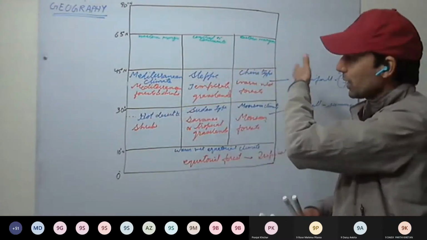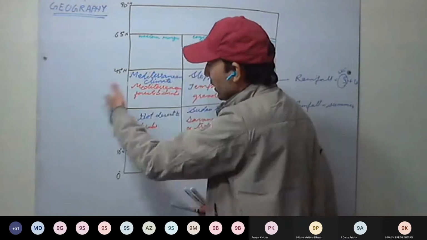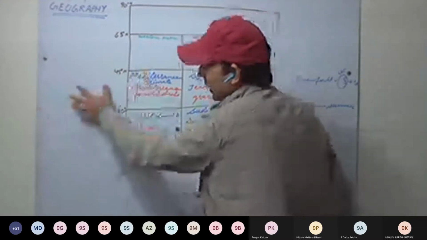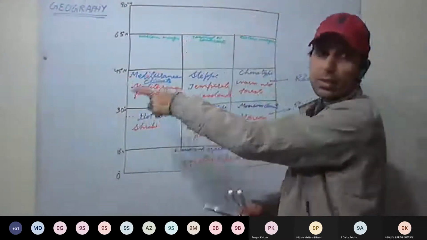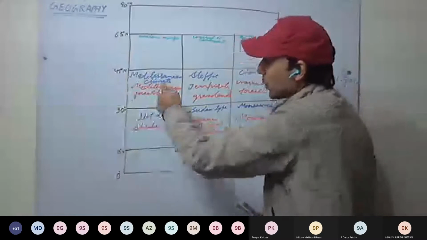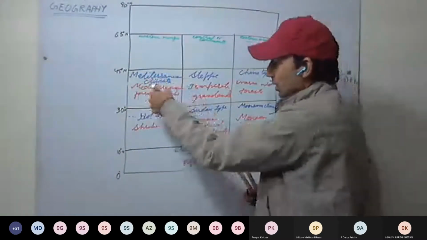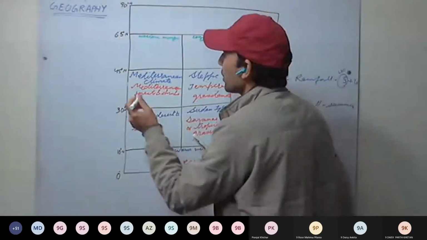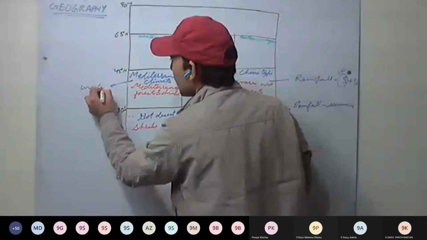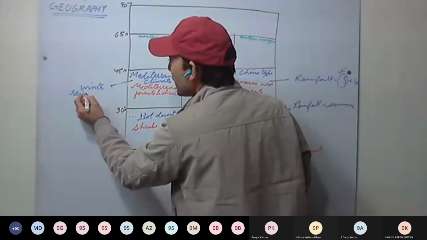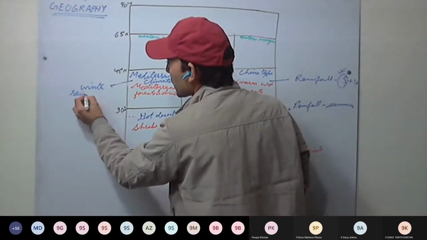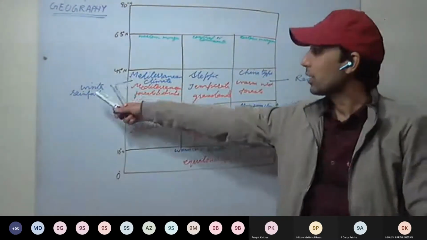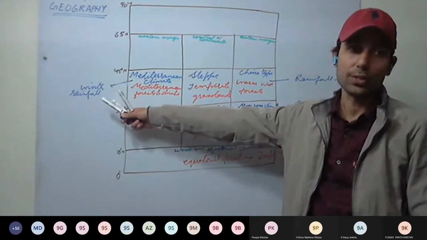Westerlies flow from the oceans towards the land. Western coast. These are the trade winds, not coming under the influence. Westerlies, these are the winds. Here we have the ocean. So they are coming under the influence of westerlies. And these westerlies carry moisture. So here in Mediterranean climate, we are having mainly winter rainfall. So winters are moist and cold, wet and cold, whereas summers are hot and dry.